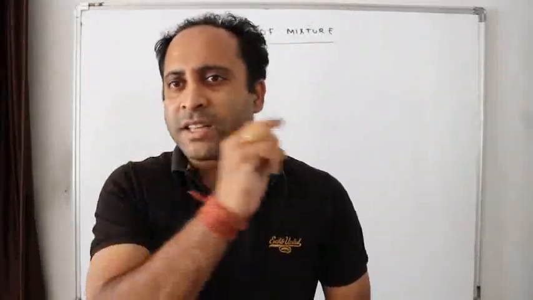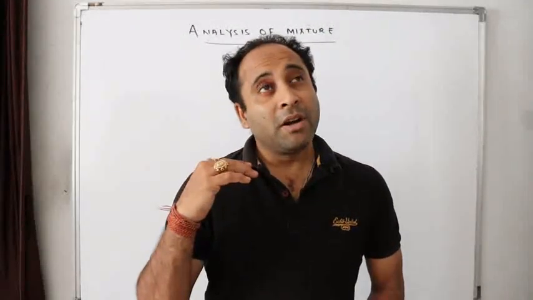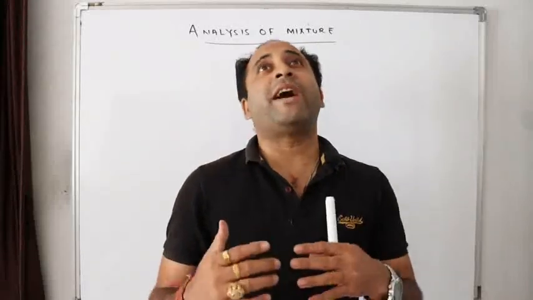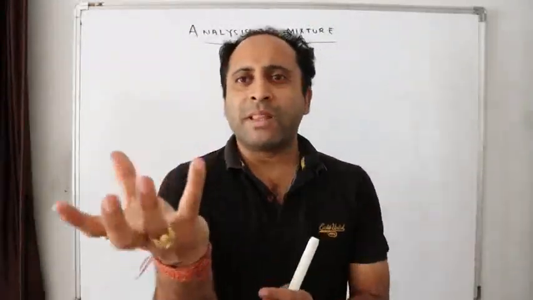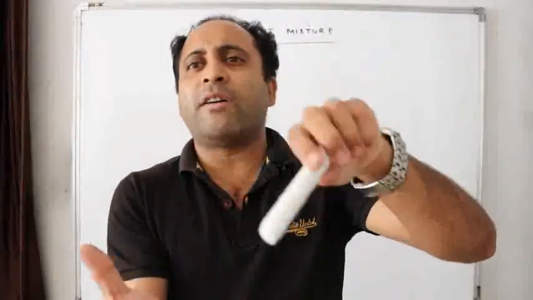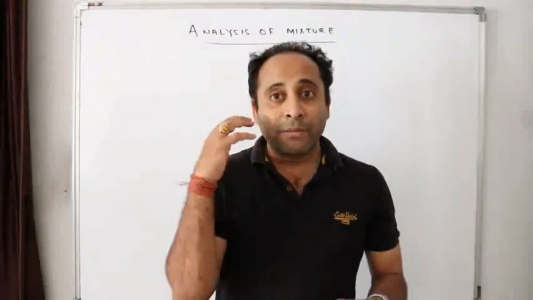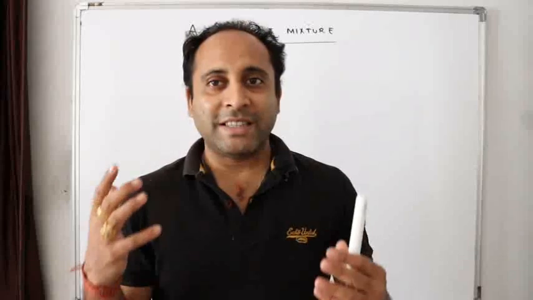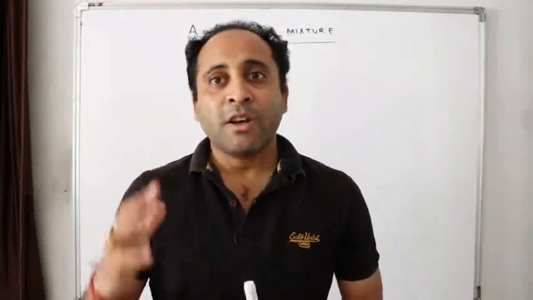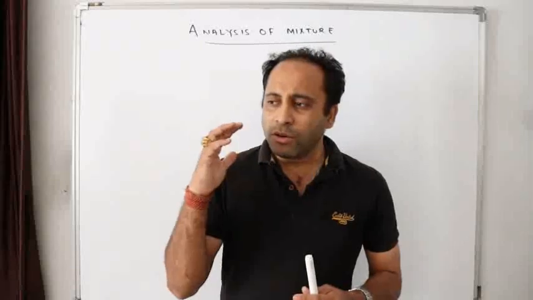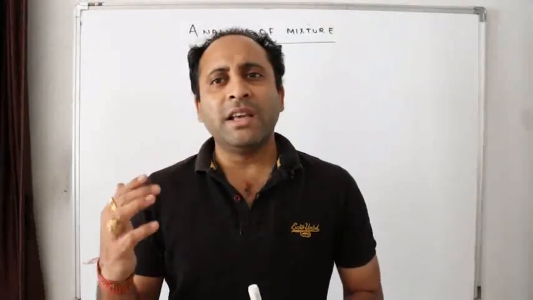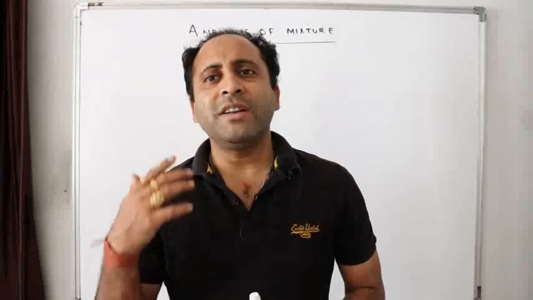By chance, if a compound contains more than one variety of element, then how to analyze it? Or if I give you some substance and say, find out how much carbon is there, how much hydrogen is there, how much nitrogen is there, and tell me in percentage or in grams. This is called analysis. So today's discussion is how to calculate the amount present in grams or in percentage.